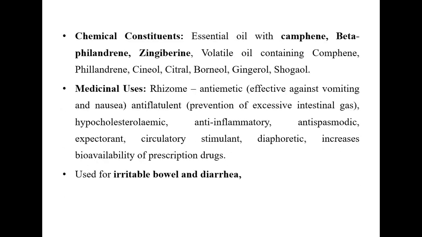Some of the chemical constituents present in ginger include camphene, beta-phellandrene, gingerol, etc. The medicinal uses include use against cough and cold, and it also acts as an antiemetic. Antiemetic means it is effective against vomiting and nausea. Nausea is the sensation of vomiting. It is also used as an anti-flatulent agent, preventing excessive intestinal gas. It is also used as a preventive agent for diarrhea as well as irritable bowel.